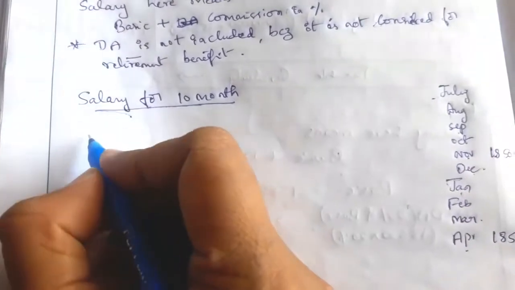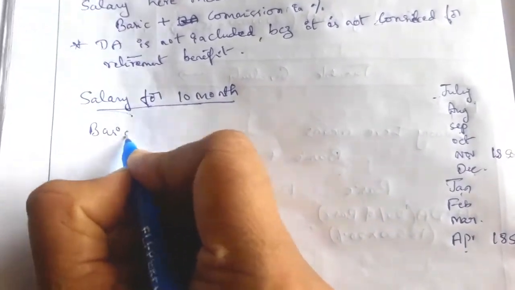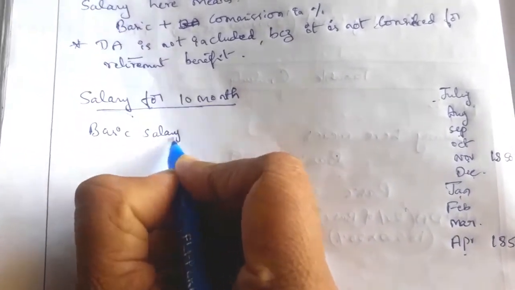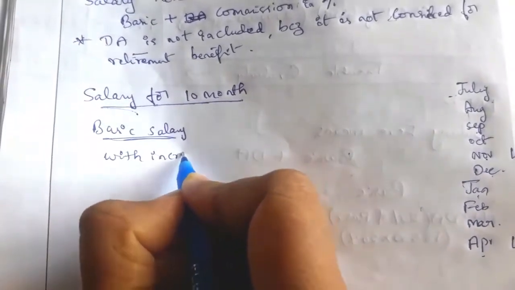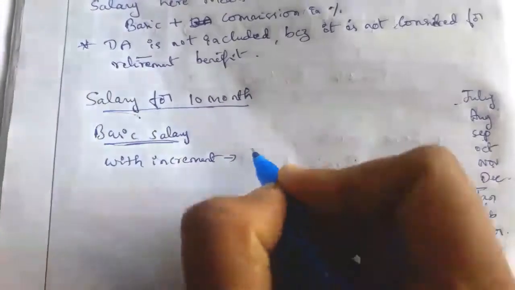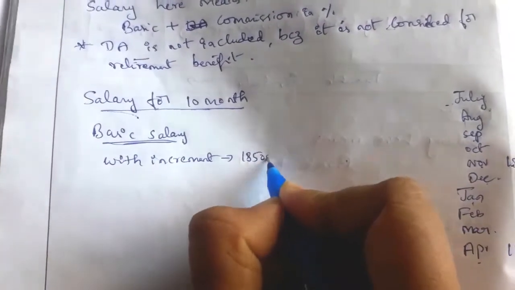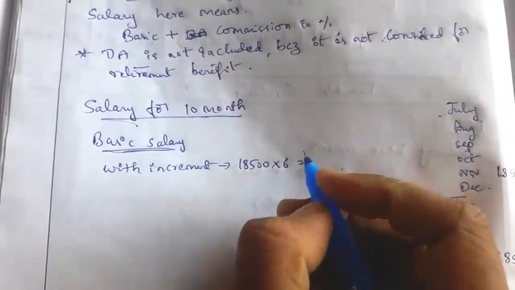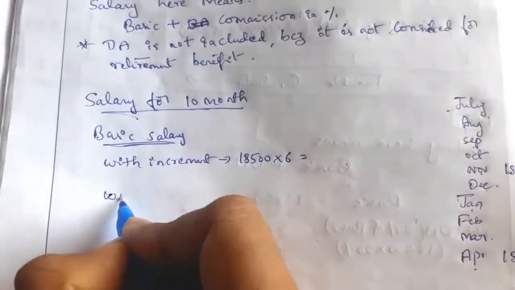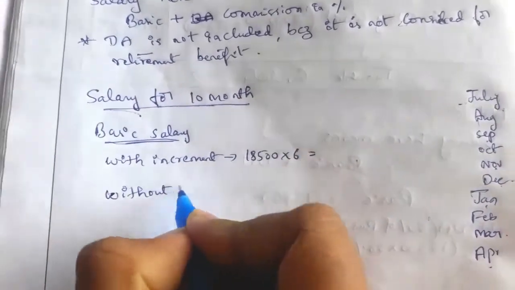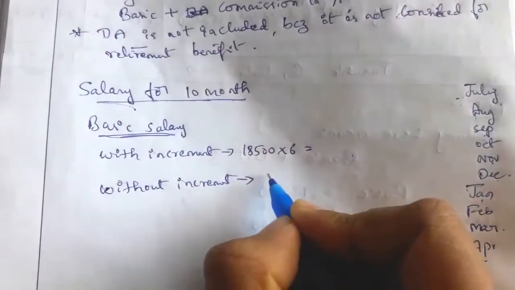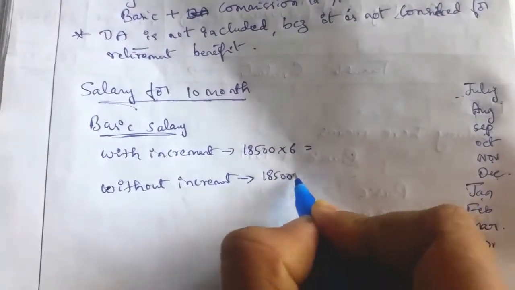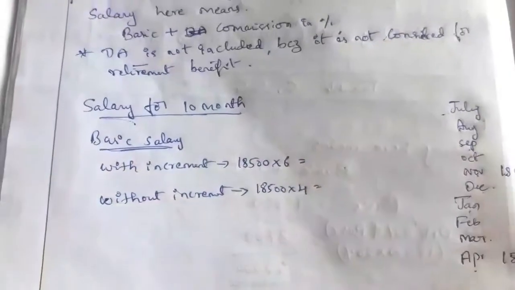So write basic salary: with increment, 18,500 into 6 months, and without increment, 18,500 into 4 months.